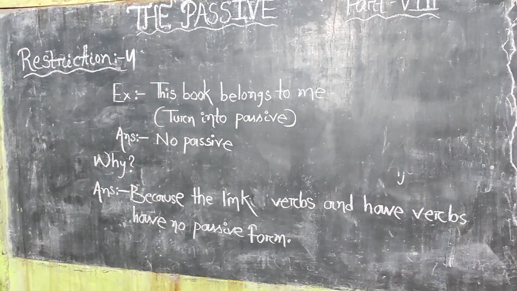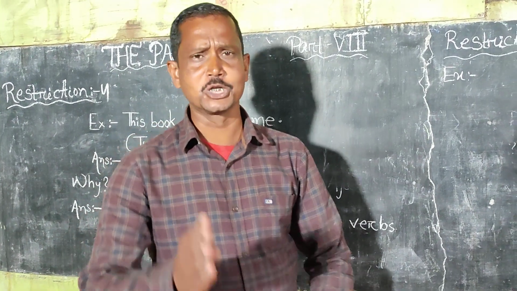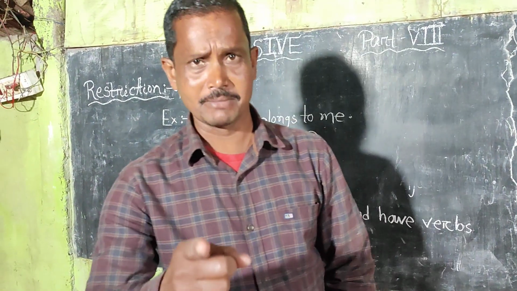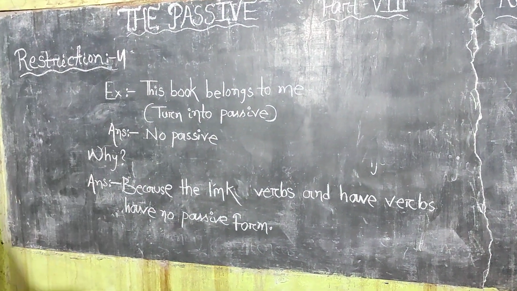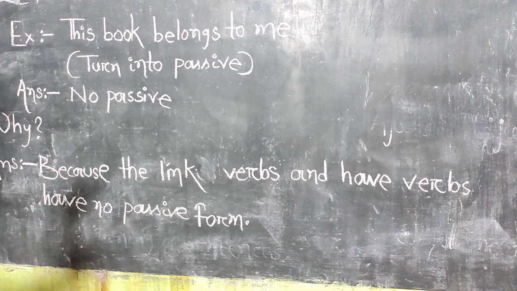Restriction number 4. This book belongs to me. Some of the students write this book is belong to me, but that is wrong. Because the stative verbs and the mental verbs and the linked verbs have no passive form. This book belongs to me, turned to passive. Answer, no passive, because the linked verbs and have verbs have no passive form.